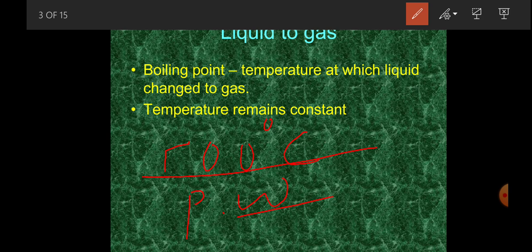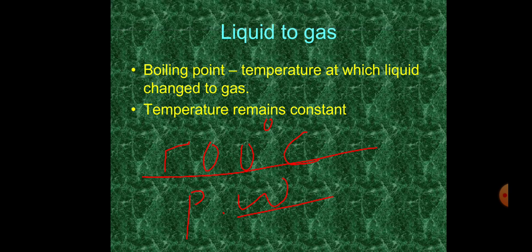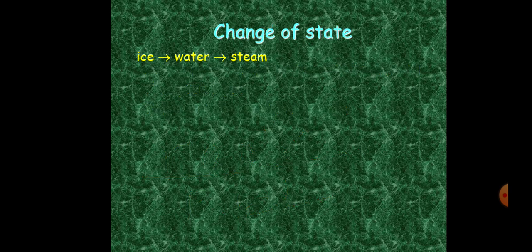If you add substances like sugar or salt to water, that water will not boil at 100. It will boil at a higher temperature. In the same way, if you have ice that contained sugar or salt or any other substance, making it impure, it will not melt at 0. And that is one of the effects that we have. So during boiling point, temperature will always remain constant.